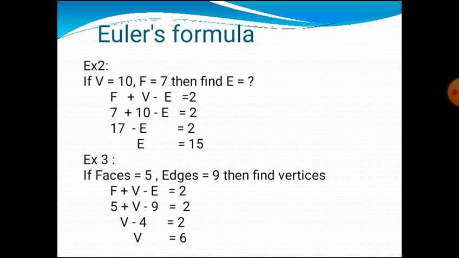So the last example, if faces is equal to 5, edges is equal to 9, then find the vertices. So as usual, first write the formula. F plus V minus E is equal to 2. So 5 plus V minus 9 is equal to 2. So V minus 4 is equal to 2. V is equal to 6. So the value of V is 6.